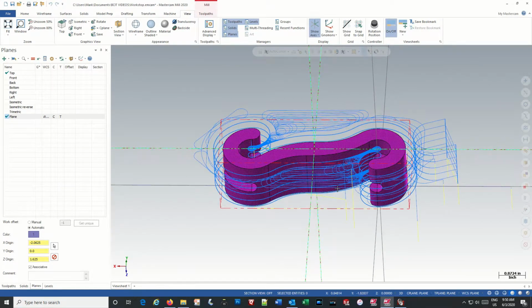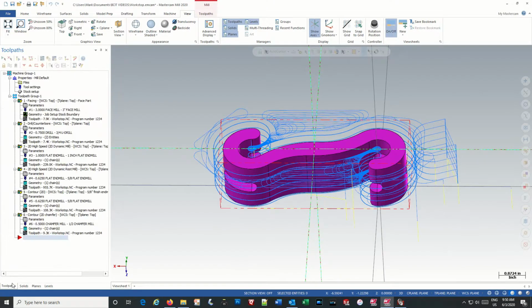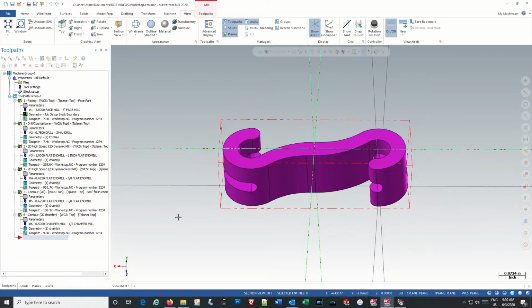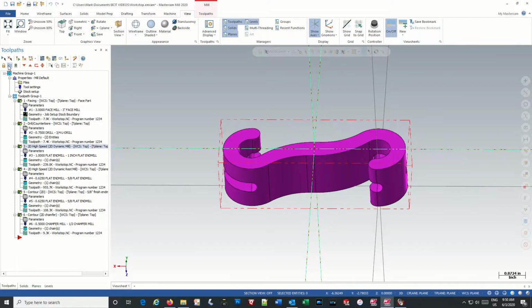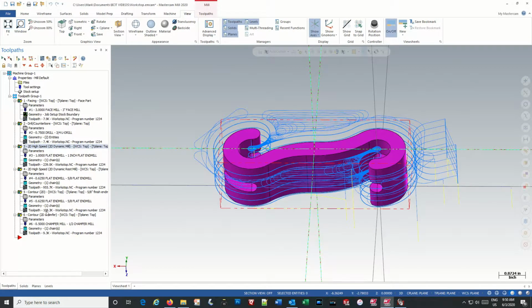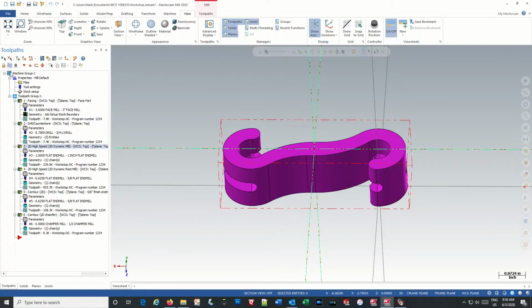So you can see our tool paths are now on the bottom rather than on the top from their previous operation. So if we go back to tool paths and hide all those tool paths just by clicking on the wave there, you'll see that the waves are kind of faded out. When they are all showing, they're all dark. So sometimes if you only have one shaded, we shade that one, and then we can select them all. But that one doesn't come back on until you click it twice, just so you know that's how that works. So we don't need to look at that. That will just confuse things.